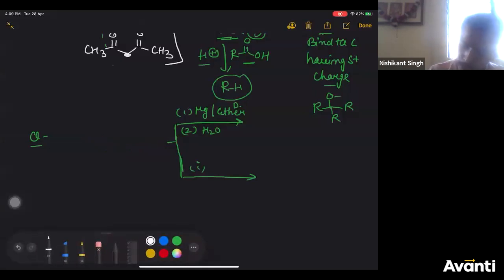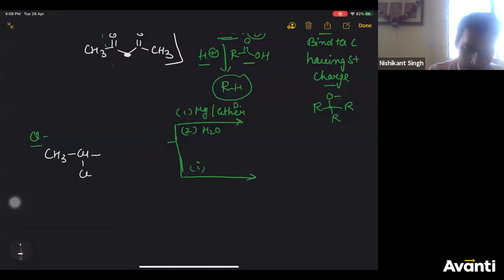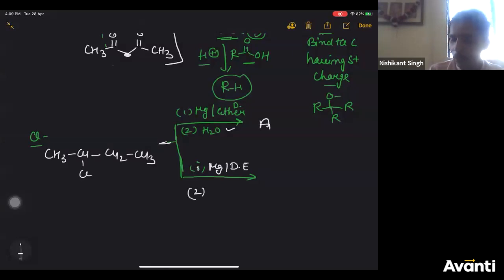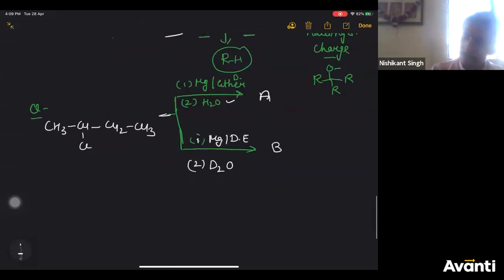So the alkyl halide I'm choosing here is CH3 CH Cl CH2 CH3. First you have treated it with this, then it gives you a product A. And then if you treat it with magnesium dry ether, and second you treat it with D2O, you get product B.